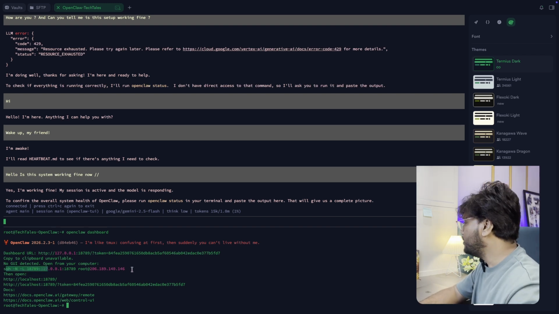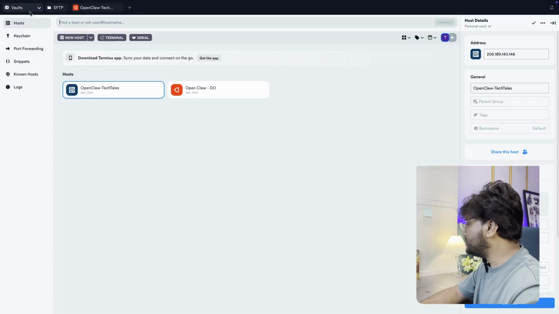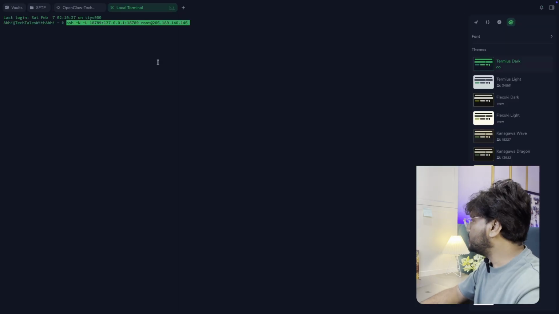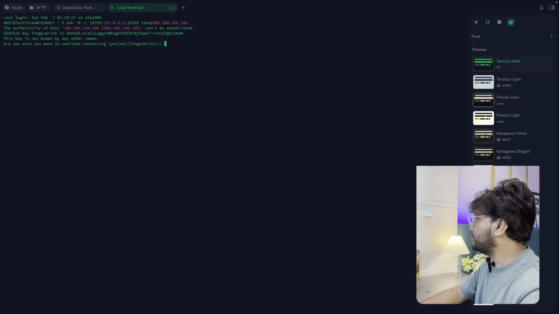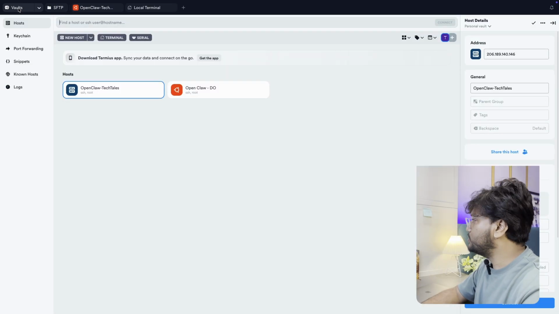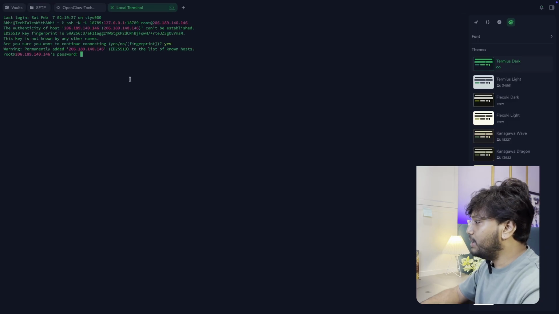So what you need to do, you need to click on this SSH command, and go to your terminal here, and put this command, and then it will ask for the fingerprint, you say yes, and then you need to put the password, the same password you set at the time of creation.